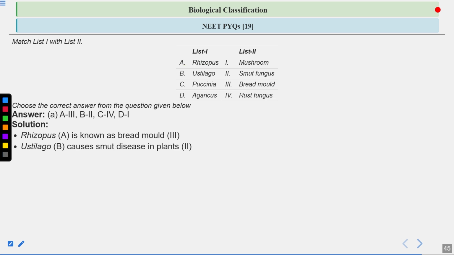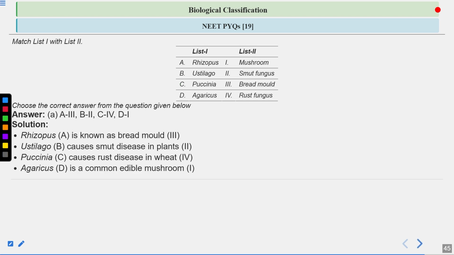Ustilago causes smut diseases in the plants. So B will be 2nd. Then Puccinia causes rust disease in the wheat. So C matches with the 4th option in list 2. Puccinia causes rust disease in the wheat.